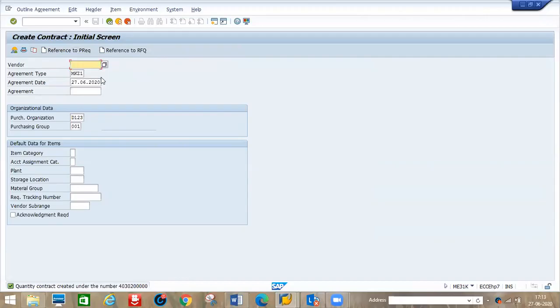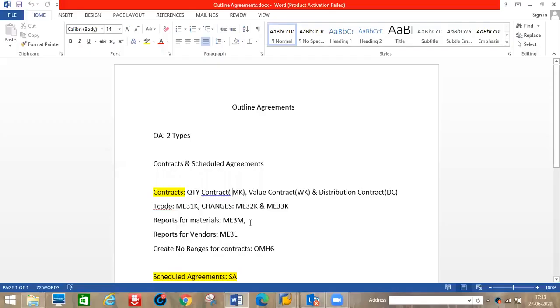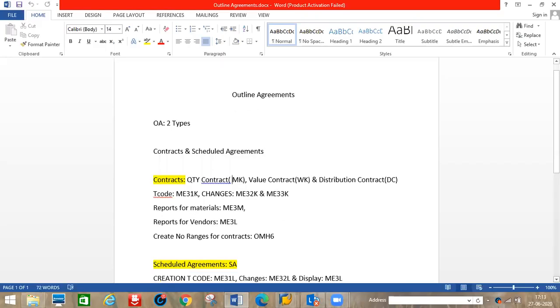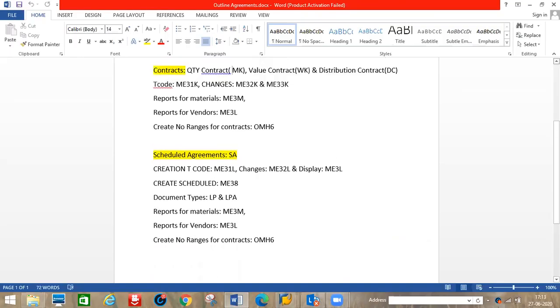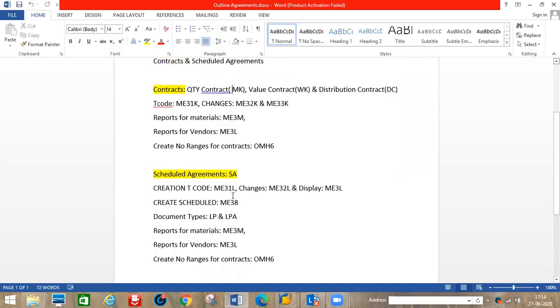It's very simple concepts. It's not much. Technically, nothing will be there compared to PR or maybe the P2P cycle. Somewhat length is there in those topics. And this outline agreements is a very small topic and simple. There is not much to learn here technically, maybe simple concepts. Okay. Next is a scheduled agreement.